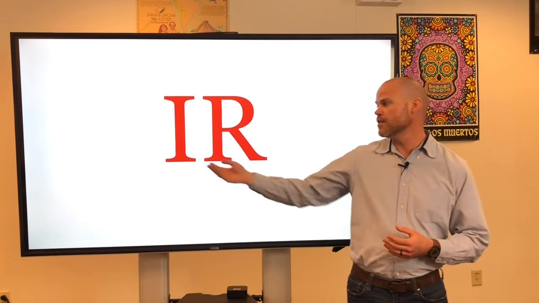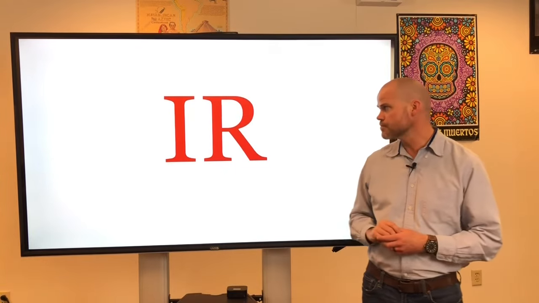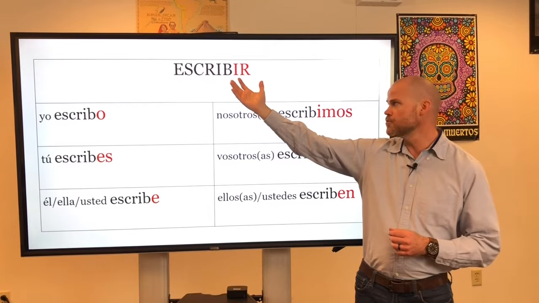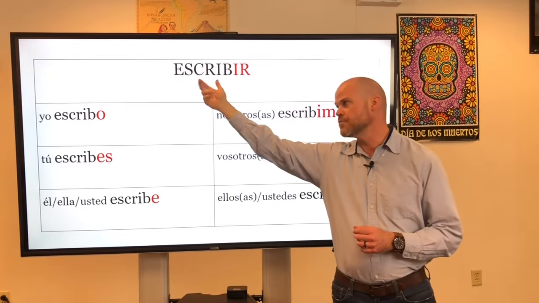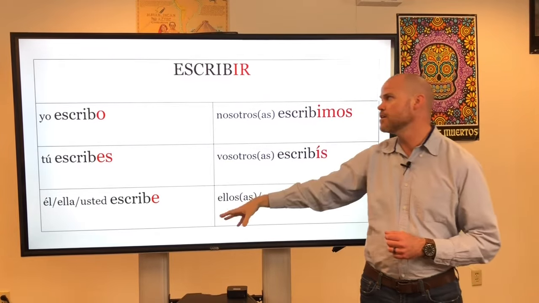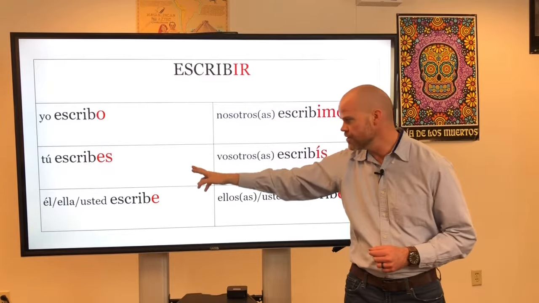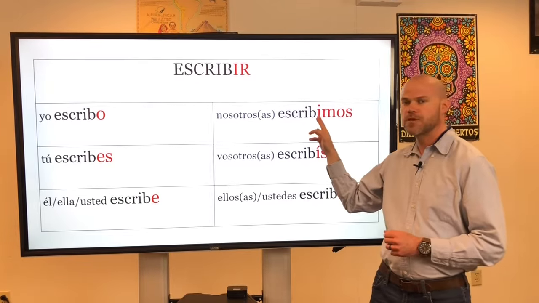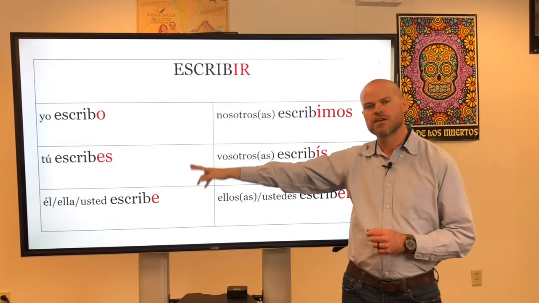Okay, so now we're going to look at IR verbs, so all of those verbs that when written in the infinitive end in IR, and we're going to use escribir as an example. So just like always, we take the infinitive, we take off the ending, that leaves us with the stem, which doesn't change, and we add the endings. So just right off the bat, when we take a look at the endings for IR verbs in the present tense, we notice that they're very similar to ER verbs. In fact, they're all the same except for these two forms. So that's a really important thing to remember, not to mix up the nosotros and the vosotros forms of IR and ER verbs, because they do change, but everything else stays the same.